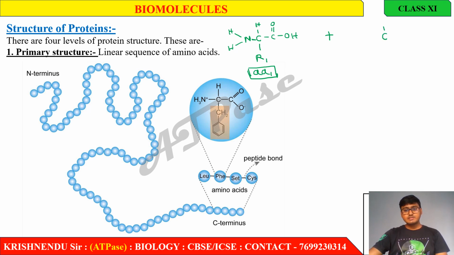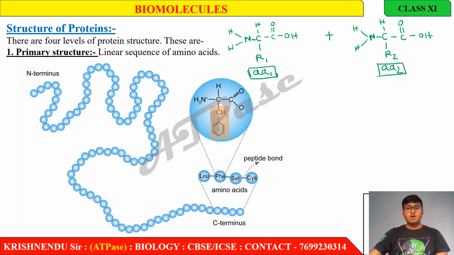Here, amino acid 2: C double bond O OH, and N H2. This is NH2, or amino group, and this is R2, that is the side chain. This is amino acid 2.